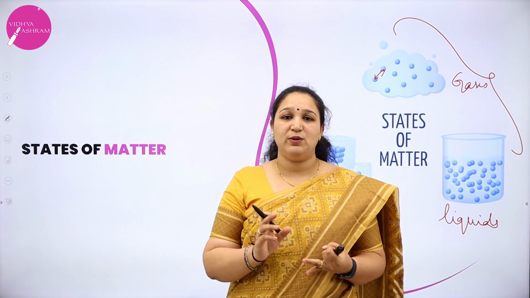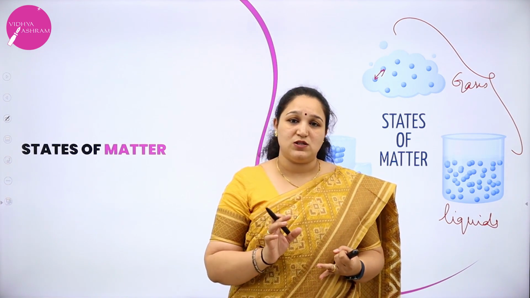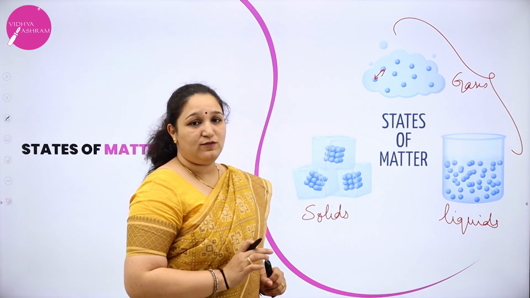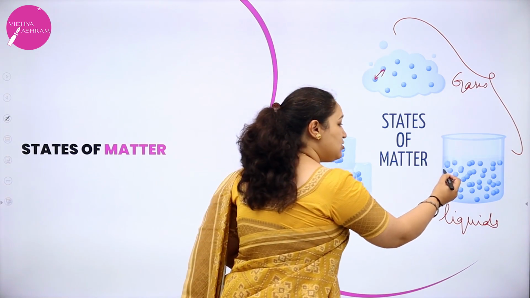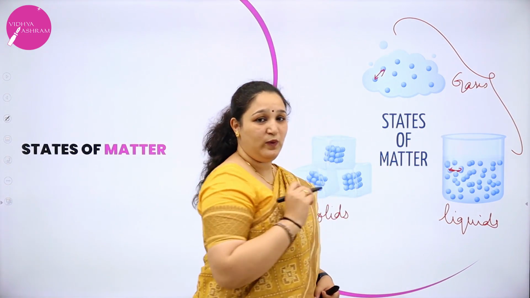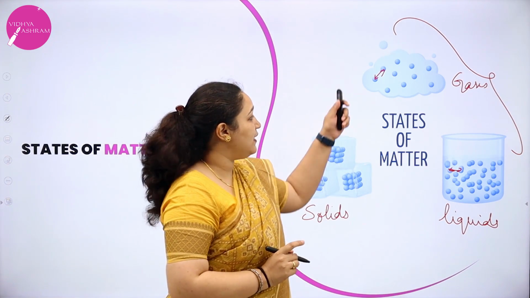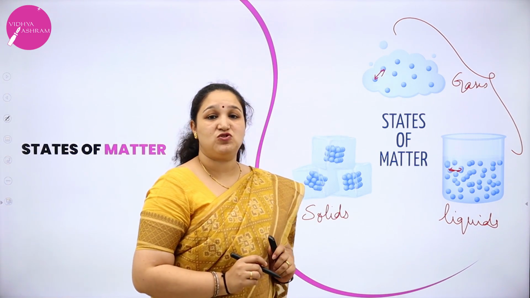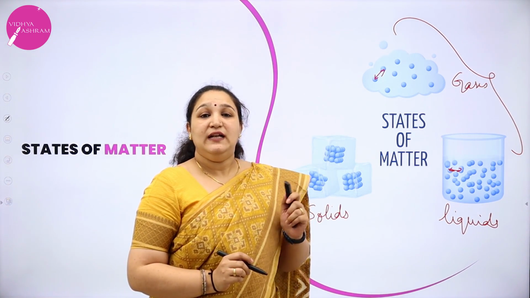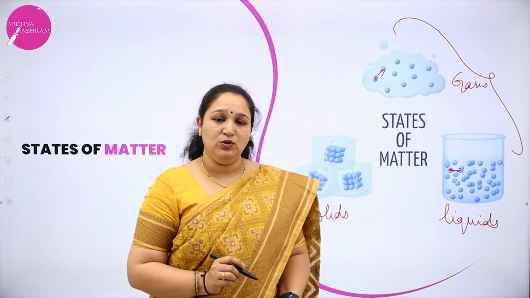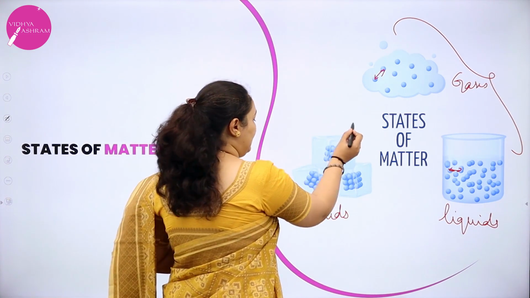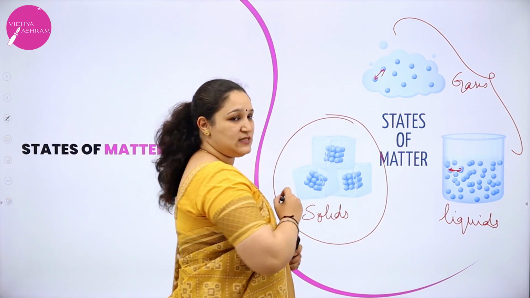Correct? They can take the shape of the container. Also, coming to intermolecular force of attraction, they are also weak but not as weak as gases, not as strong as solids. Next, we are moving forward to our topic, that is solid state.